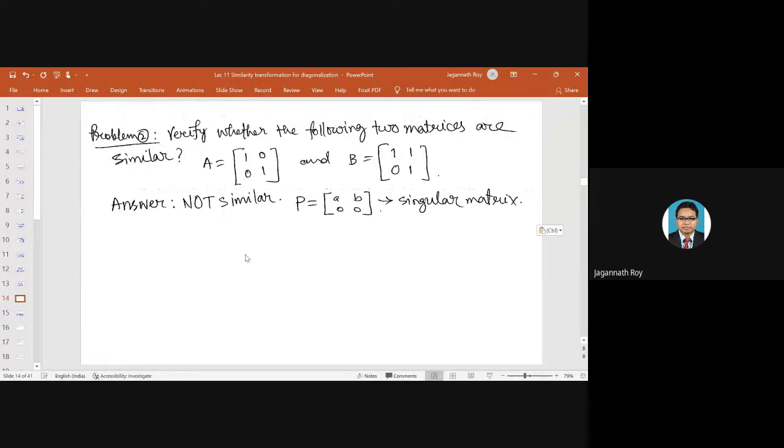So this is the given equation. If they are similar, then PA equals BP will be satisfied. Let us assume P equals ABCD.